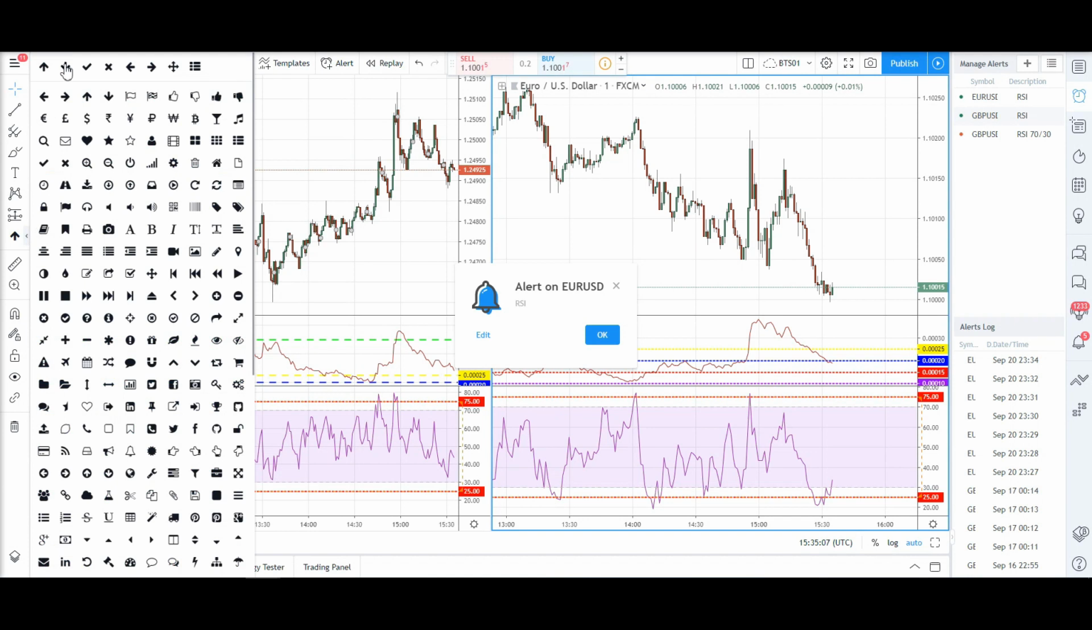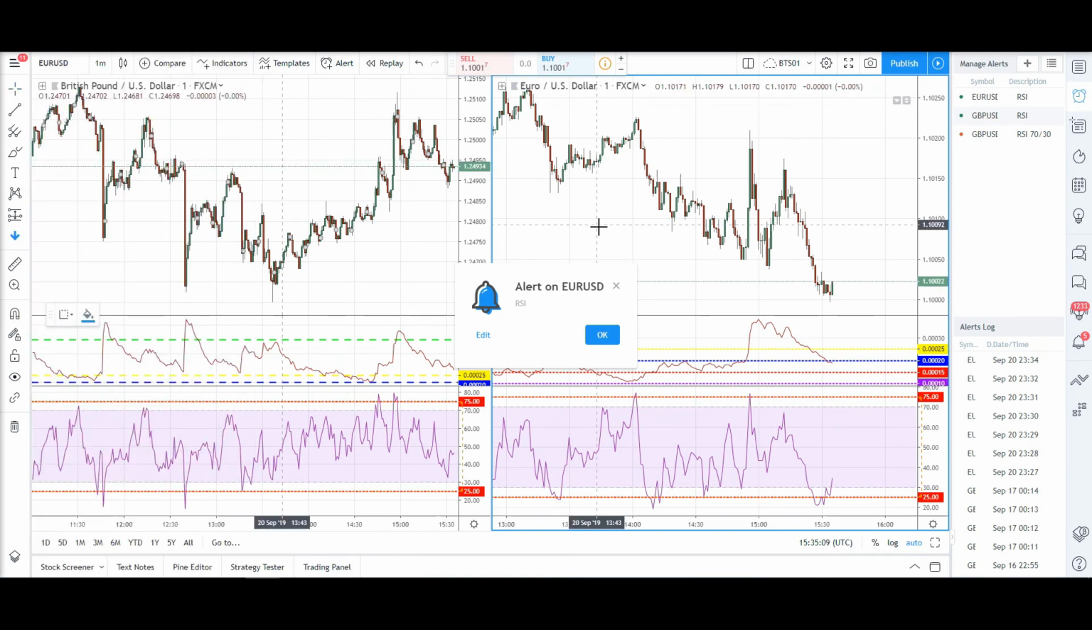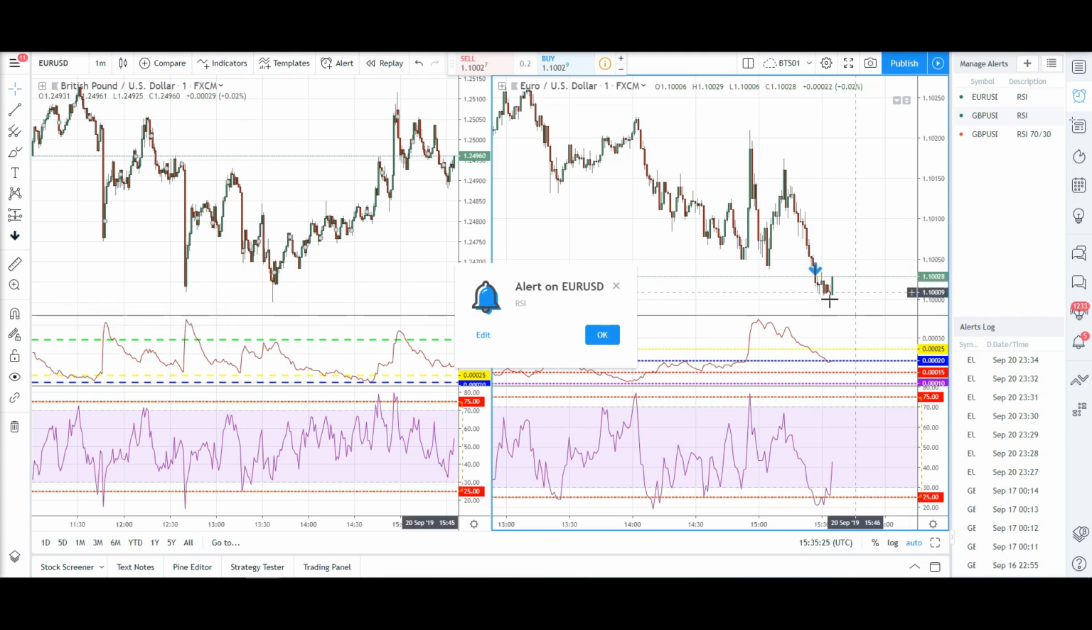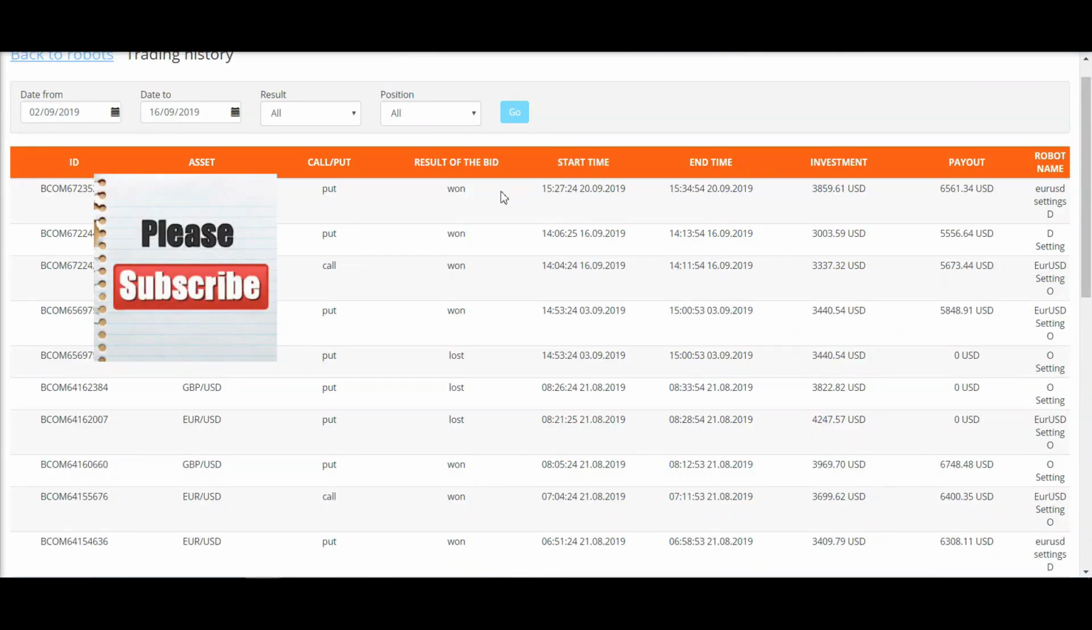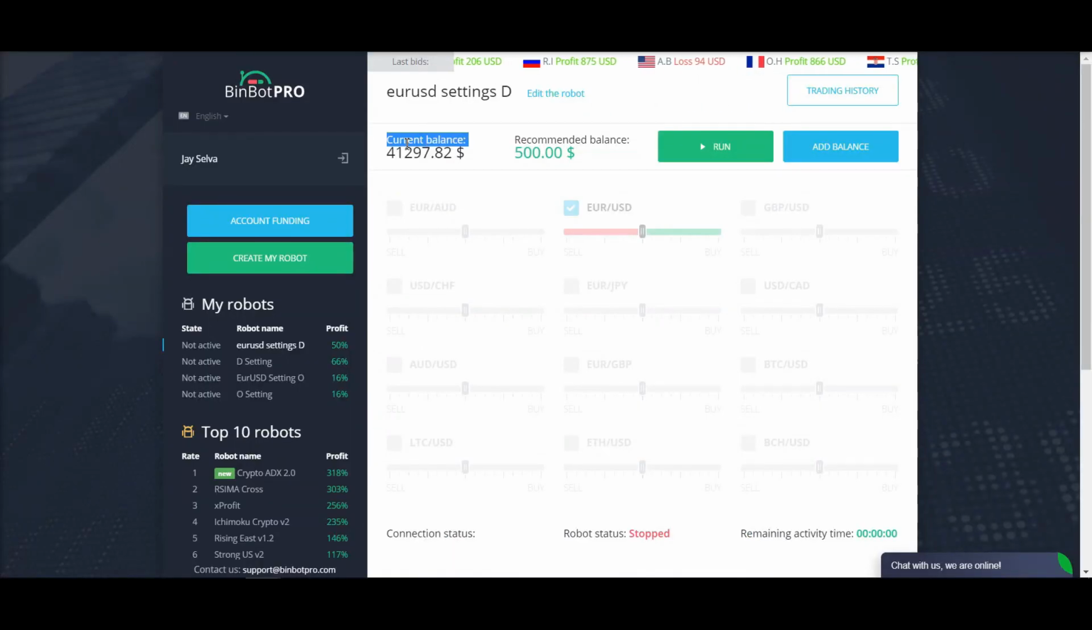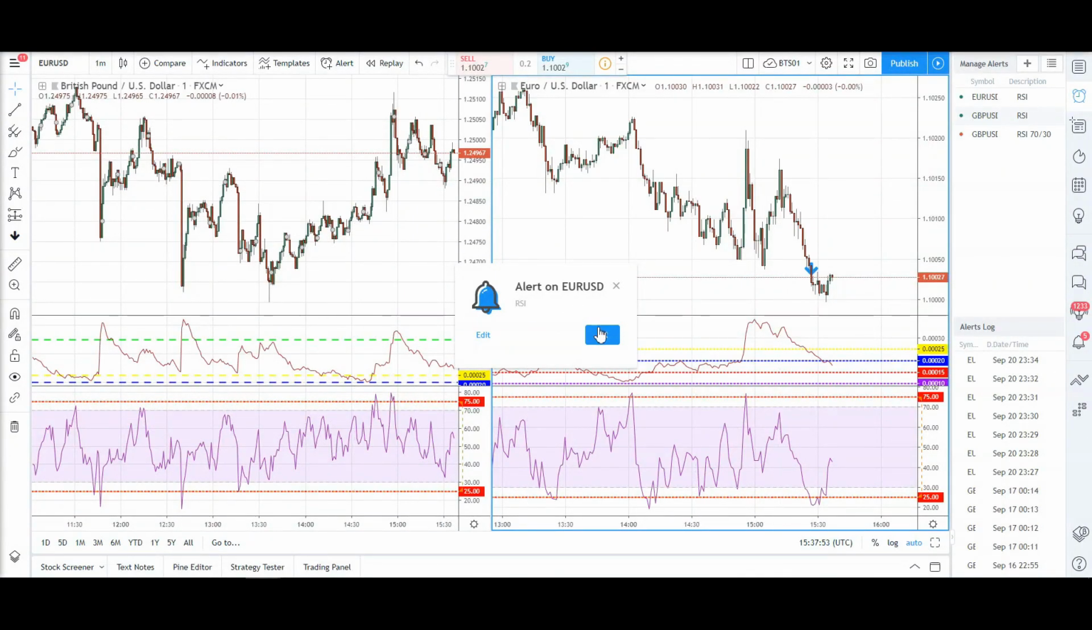Okay guys, sorry, I was a bit late on the recording. So basically we have a put trade at about 15:27. Let me put a downward arrow somewhere in this candle. Alright, so yeah, you can see the winning trade here. It expired at 15:34. Let me refer back to the chart, and my balance is standing at 41,000. So clearly a nice winning trade.